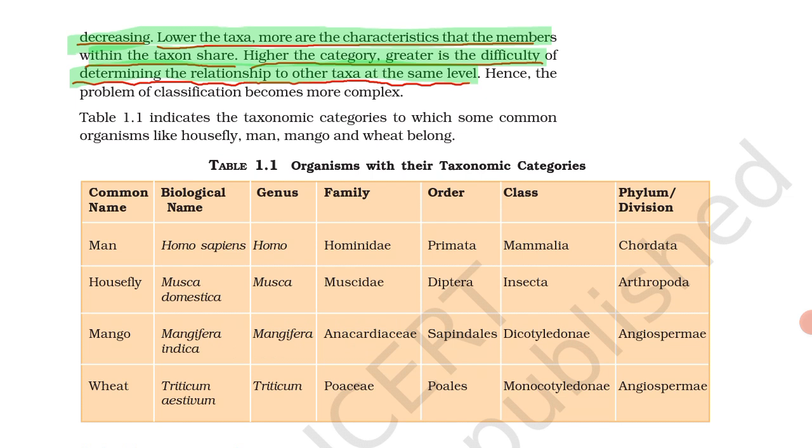And you have to learn the order as well: man's order is Primata, housefly's order is Diptera, mango's order is Sapindales, wheat's order is Poales. So you have to learn this. You have to learn the phylum or division of all these, and the class too.